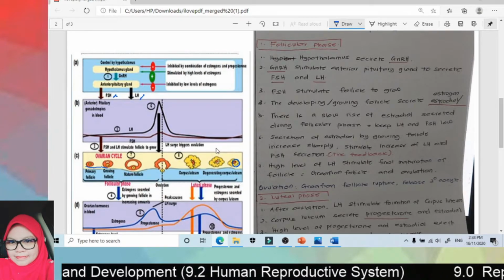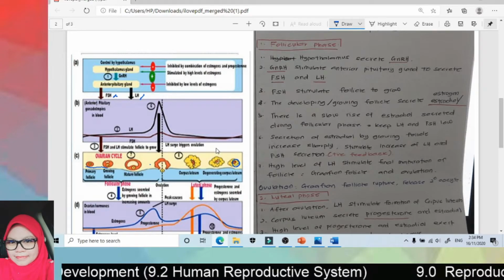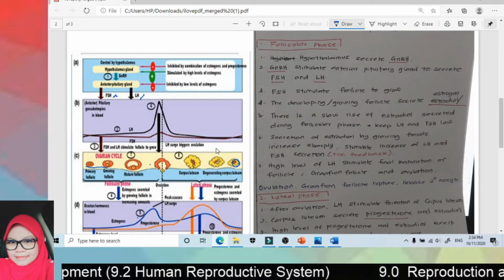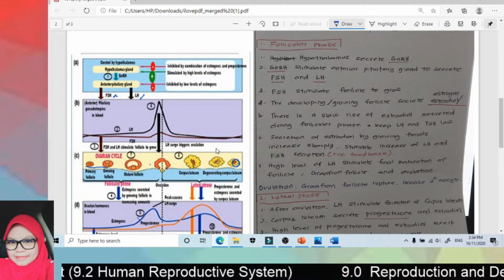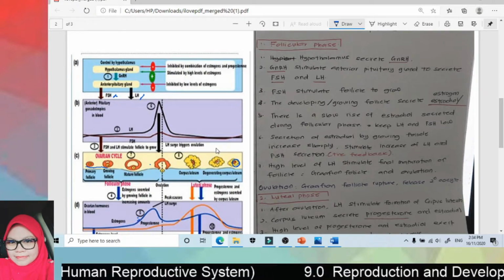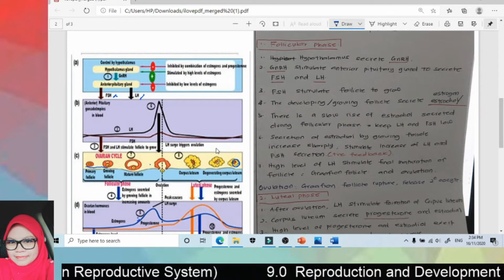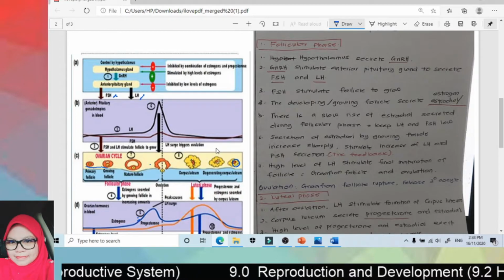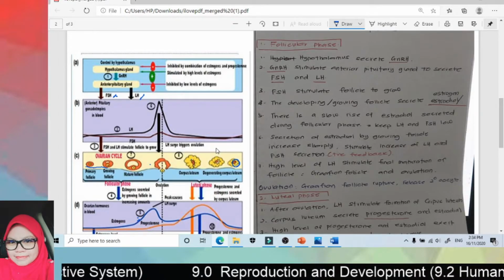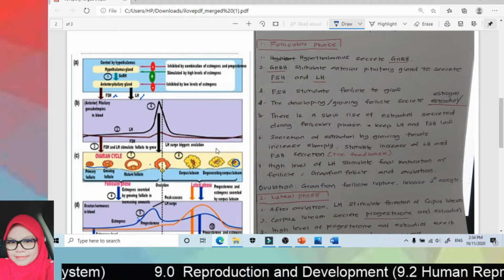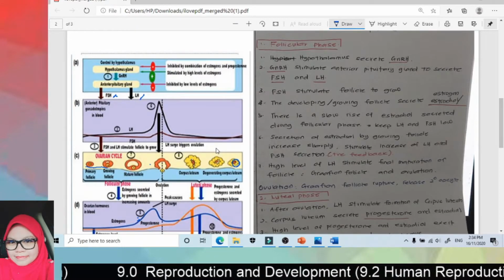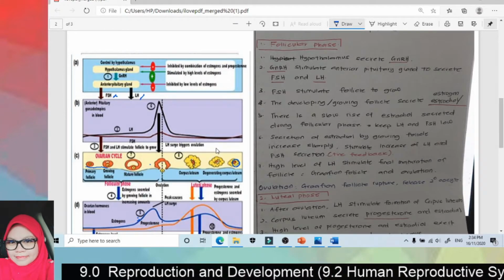The developing or growing follicle secretes estrogen or estradiol. There is a slow release of estradiol secreted during the follicular phase. So this will keep LH and FSH low.